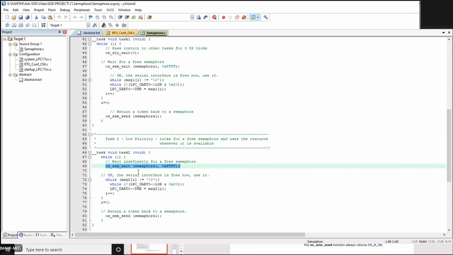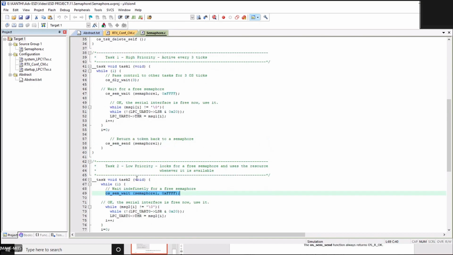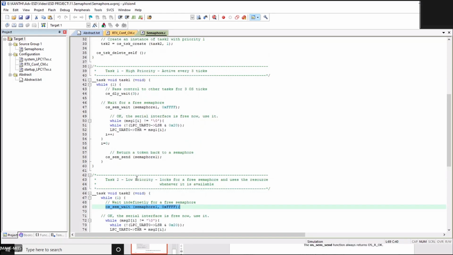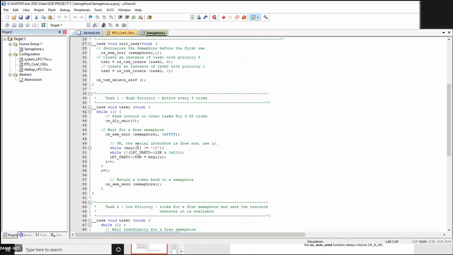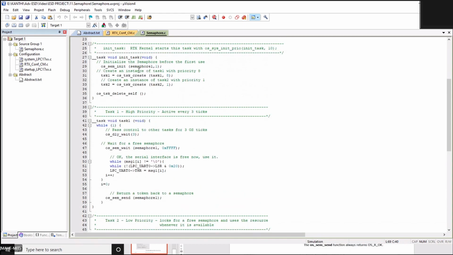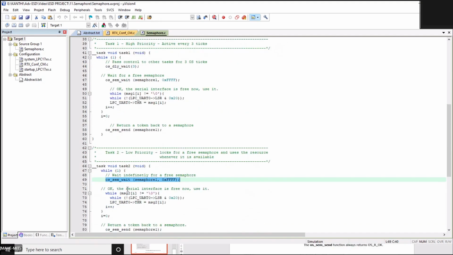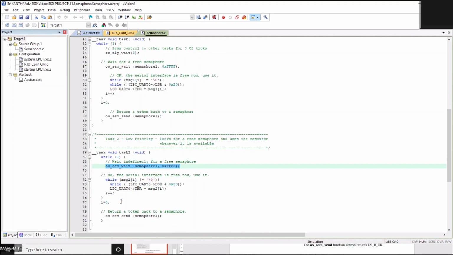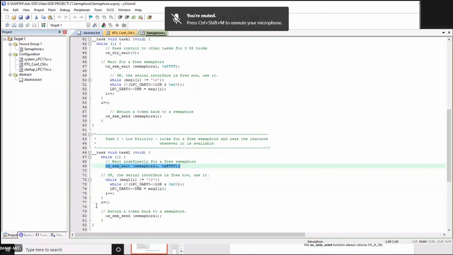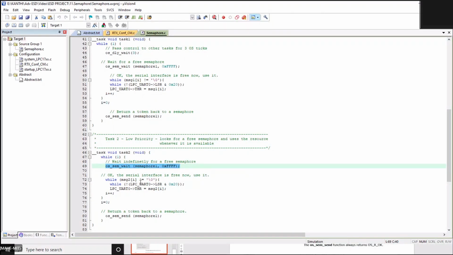Okay, so here in the semaphore initialization, we have given a semaphore count of 1. If it is available, it can continue execution, and then after I continue the execution, what is my execution here?